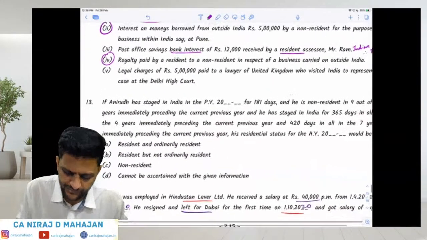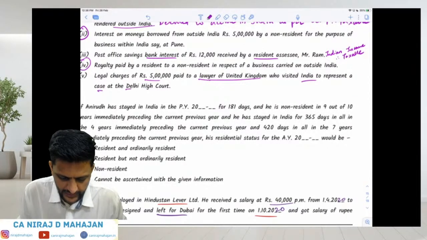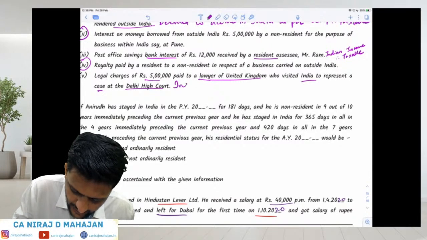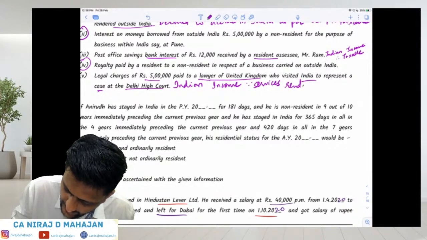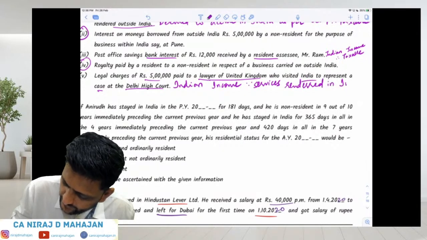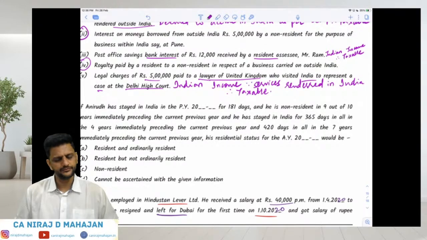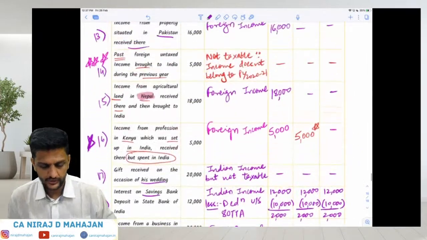So the legal charges of rupees 5 lakhs paid to a lawyer of UK who visited India to represent a case at Delhi High Court. Tell me, taxable or not in India? Is it Indian income? Indian income since services are rendered in India. Therefore, taxable. Clear? Correct. We'll keep the third, second and fourth points as pending, and then we will continue in the next lecture.